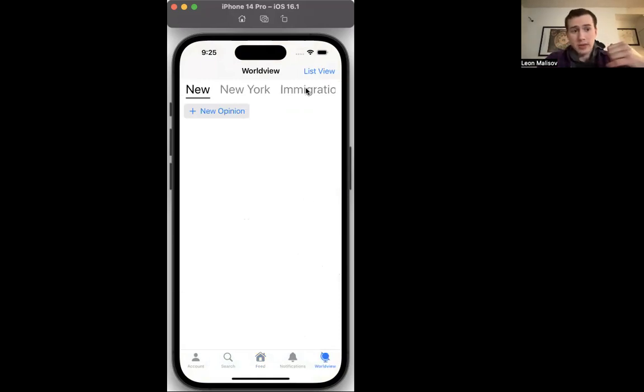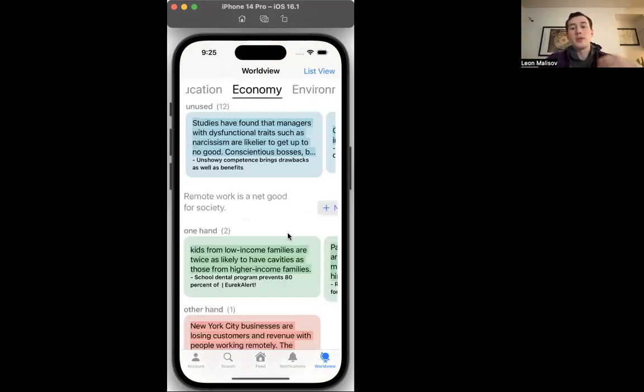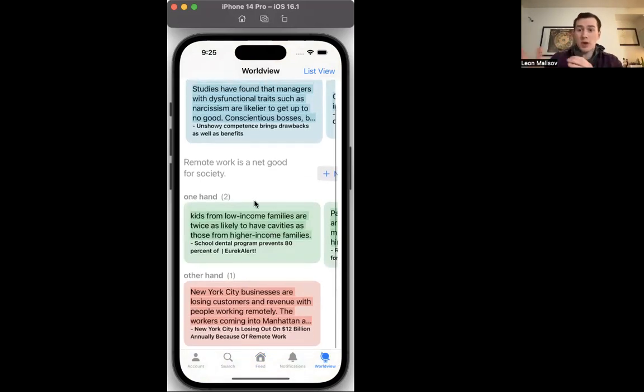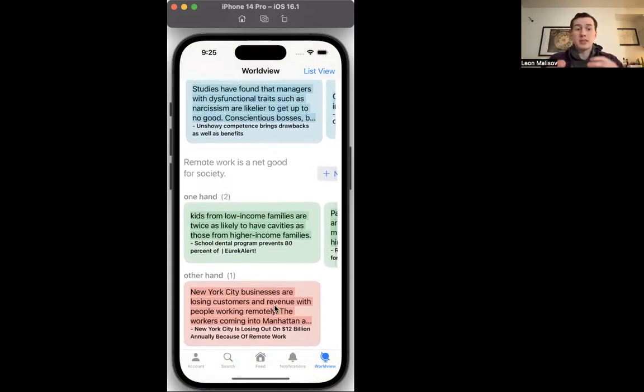And the really cool part about Clammer is that there's that social aspect, and then there's the utility of the worldview tab, where you can organize your highlights by worldview. And each worldview comes with these two buckets of one hand and other hand, right? And users can collaborate, so any user can come and add their own highlights to either that one hand or other hand bucket, so that you're collaborating instead of arguing to build a balanced, nuanced worldview. And that's in a nutshell what Clammer is all about.